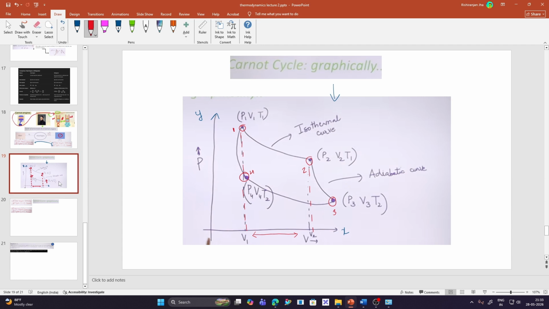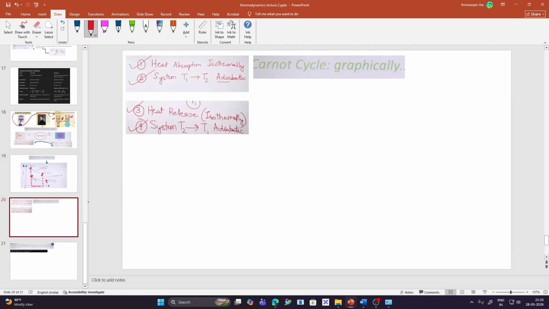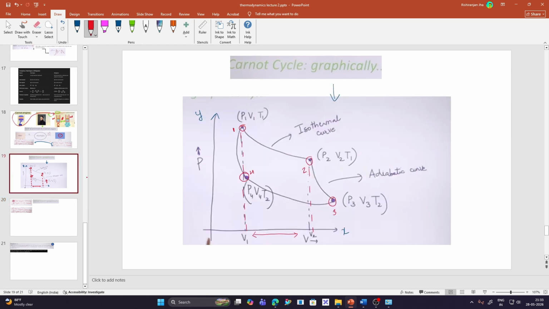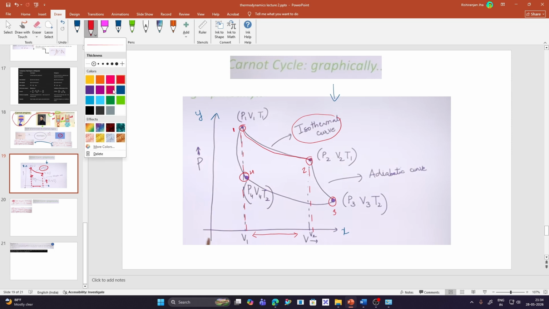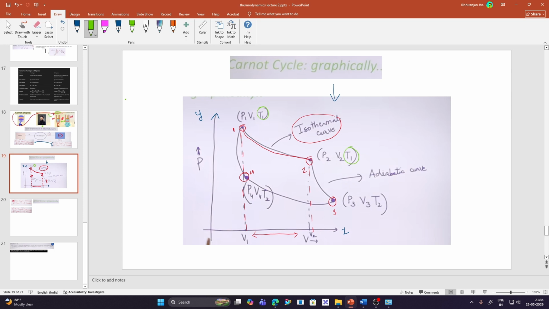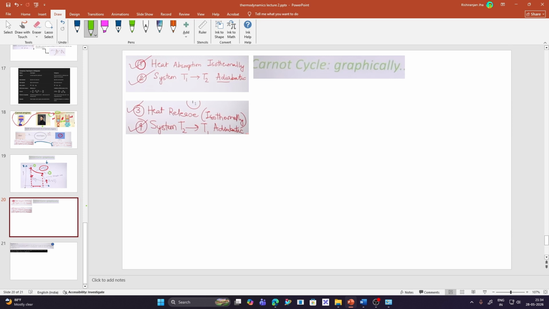As I explained earlier, the heat is absorbed isothermally in the first process. This is an isothermal curve. During this curve, the pressure and the volume change, but the temperature does not change. Temperature remains constant, as I told you, because this is an isothermal process, right? Second, the system goes through a change in temperature from T1 to T2, but that is adiabatic, right?